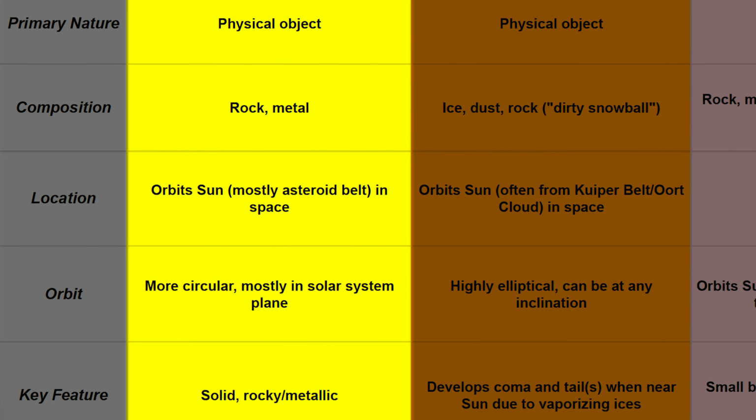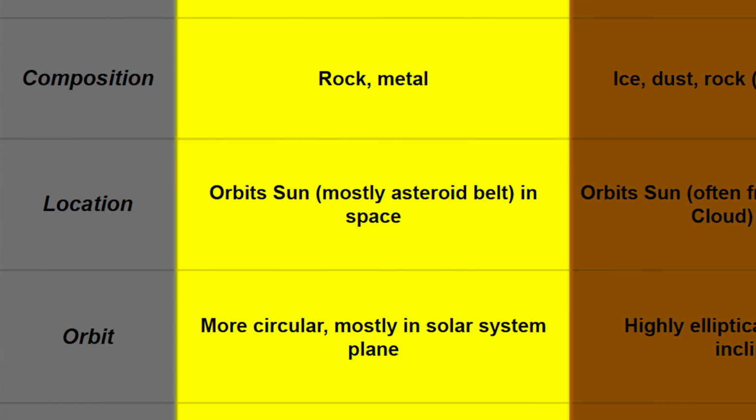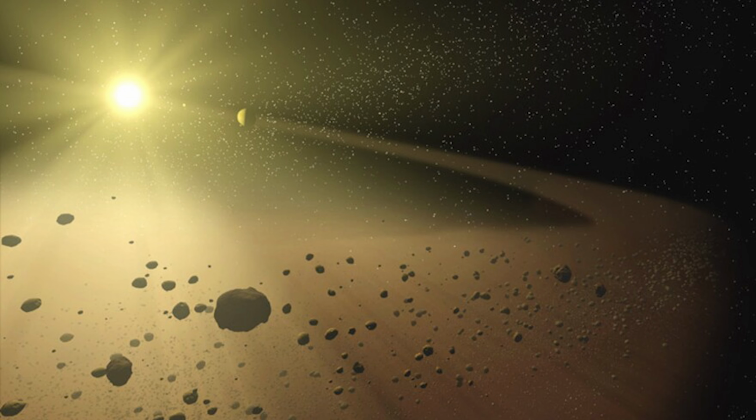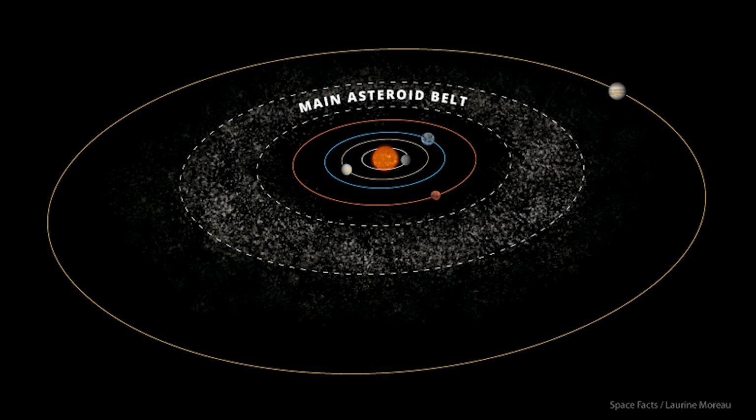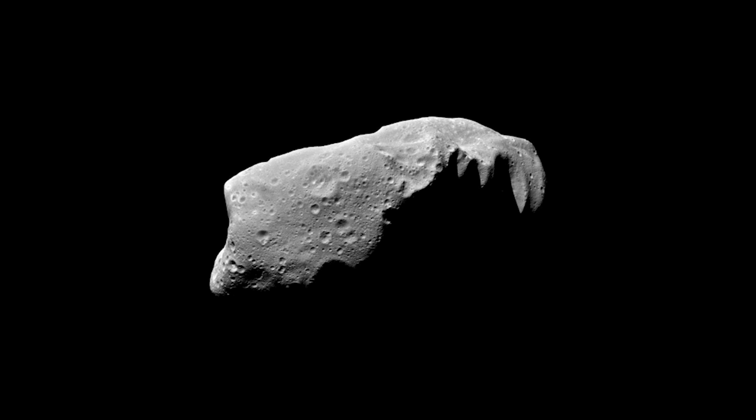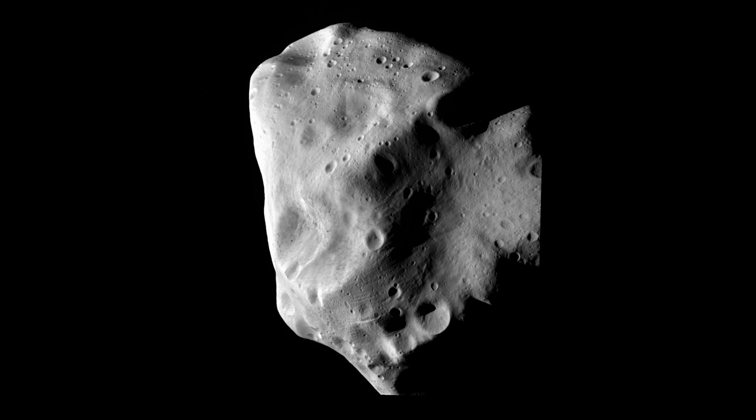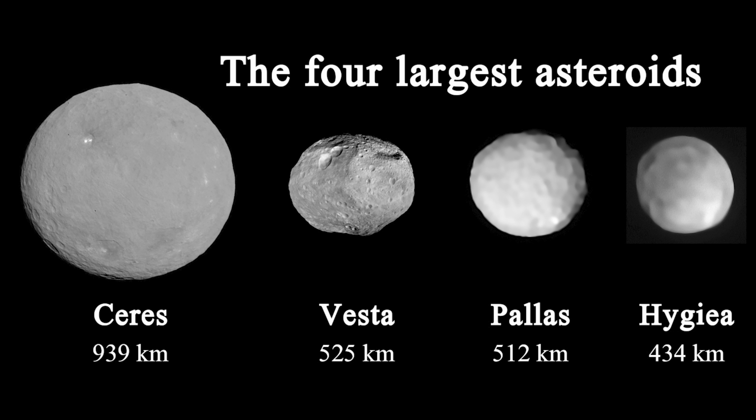As for their location, they orbit around the Sun in space. A lot of them are in the asteroid belt. Their orbit around the Sun is primarily circular and occurs within the solar system's plane. They can be rubble piles, solid rock, or metal, and generally do not have a lot of ice. Asteroids can range from 1 meter to hundreds of kilometers.